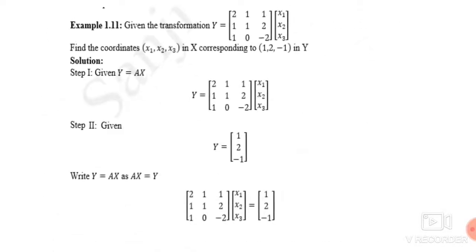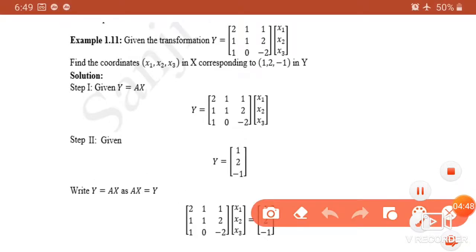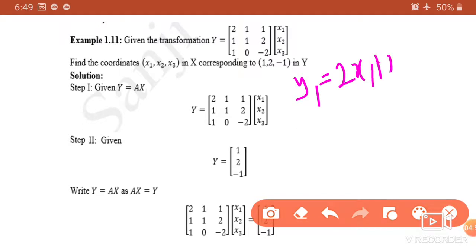Now we see some examples on this transformation. First example: given transformation is y is equal to A into x, find the coordinates x1, x2, x3. Now what is given? y1 is expressed in terms of x1, x2, x3, then y2, y3, like that we obtain y in terms of x. The original transformation is y1 is equal to 2x1 plus x2 plus x3.